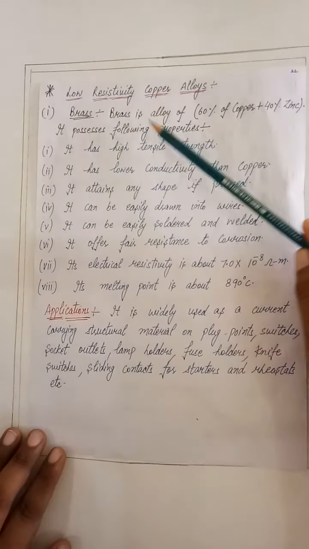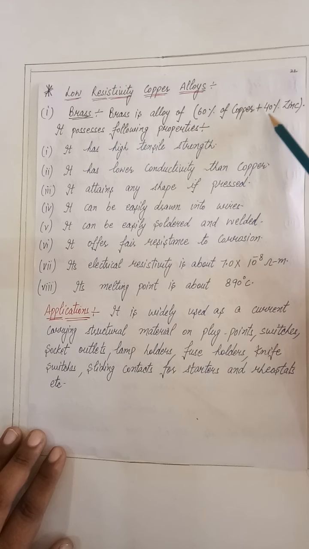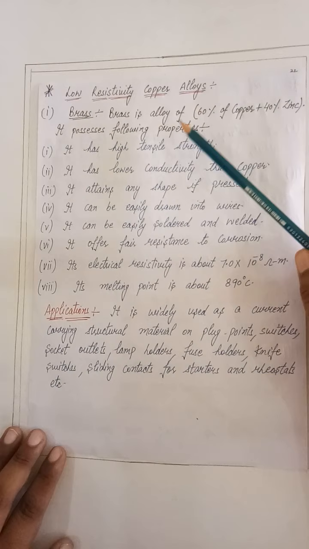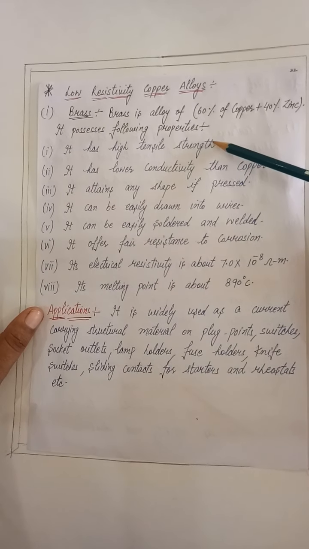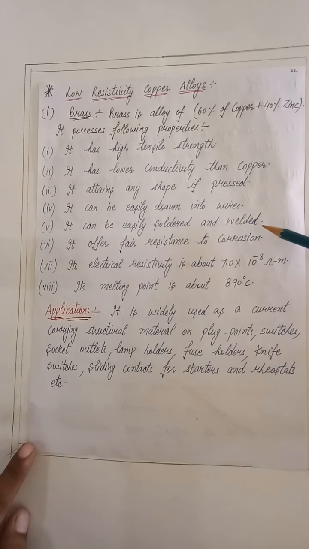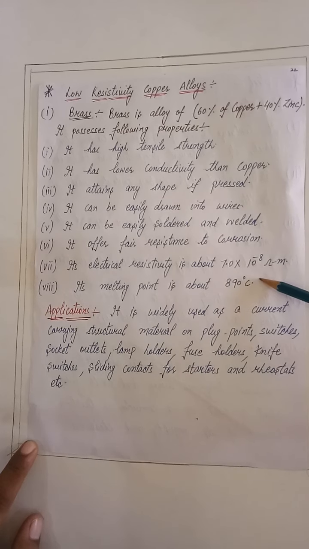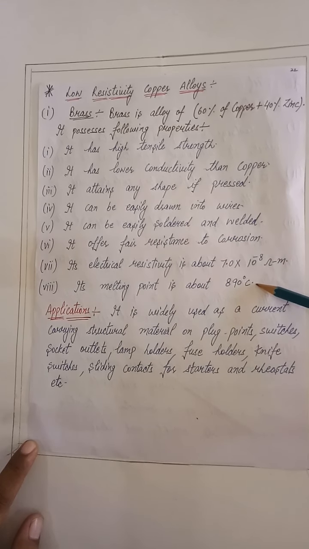First is brass. Brass is an alloy of 60% copper plus 40% zinc. It possesses the following properties: it has high tensile strength, it has lower conductivity than copper, it attains any shape if pressed, it can be easily drawn into wires, it can be easily soldered and welded, it offers fair resistance to corrosion. Its electrical resistivity is about 7.0 into 10 raised to power minus 8 ohm meter. Its melting point is about 890 degrees Celsius.